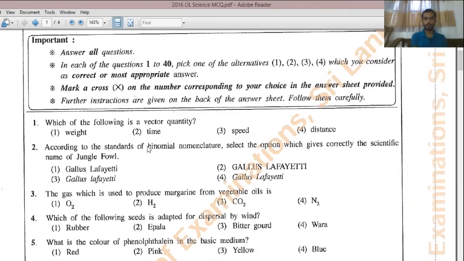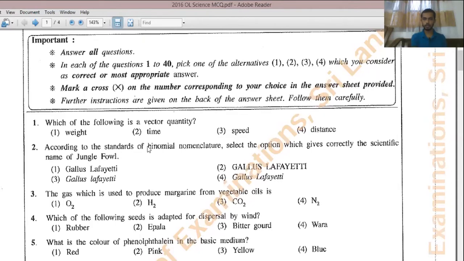So if you take weight, it has a direction towards the gravitational acceleration direction, that means towards the earth, and then it also has a magnitude. So vector quantity should be weight. For the first one, the answer is weight. If you see time, speed, and distance, those are scalar quantities, which means they have only a magnitude. It doesn't have a direction.